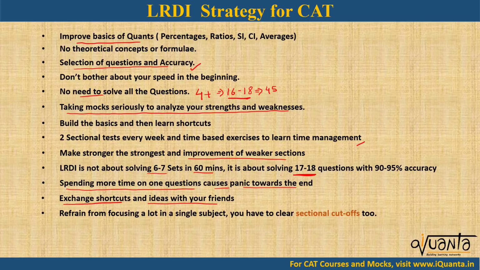So even if you have a phobia with a particular section, you have to get over it. You always have to keep in mind that there are sectional cutoffs too. There is no point if you score 100 percentile in 2 sections and just 60-70 in the third one.